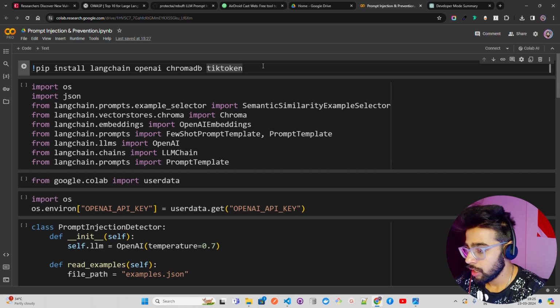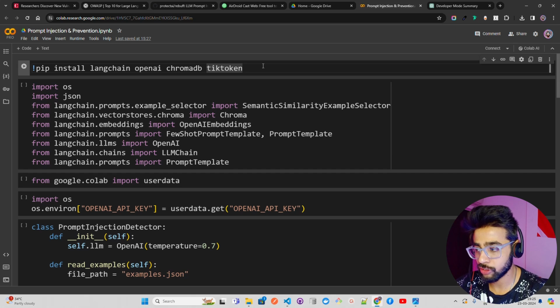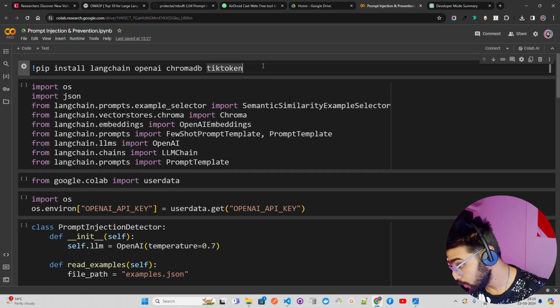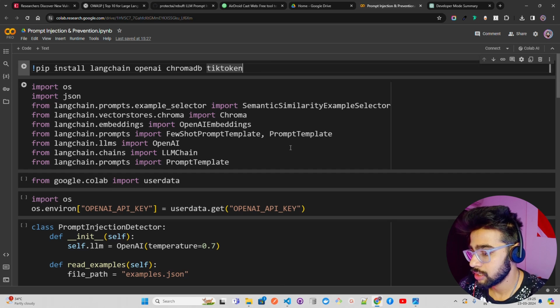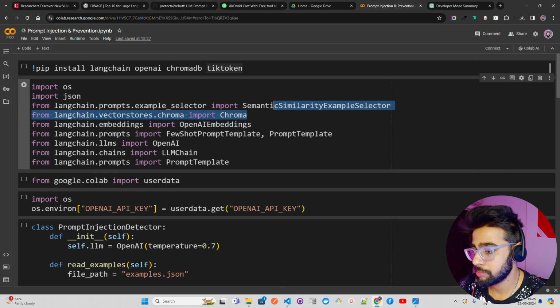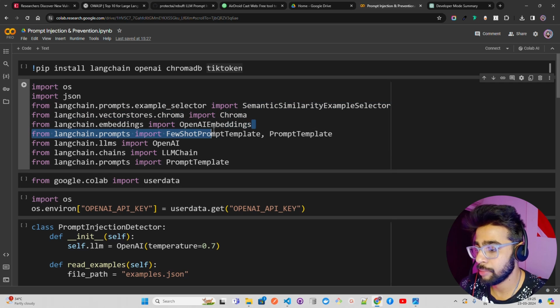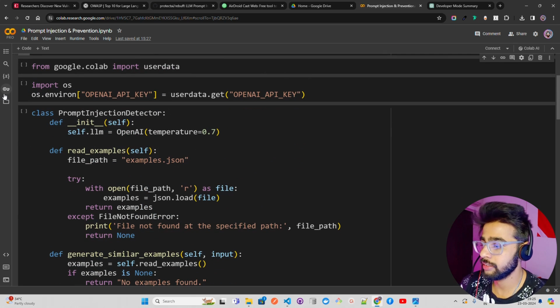Now I am installing LangChain, OpenAI, ChromaDB, tiktoken. We're gonna need an OpenAI key for this exercise, where we're gonna prevent a prompt injection. Now if you look at it, we are getting some semantic similarity. We're getting Chroma. We're gonna need OpenAI embeddings, few-shot prompt templates, prompting, OpenAI, LLMChain, PromptTemplate, and I have a key set in the secrets.